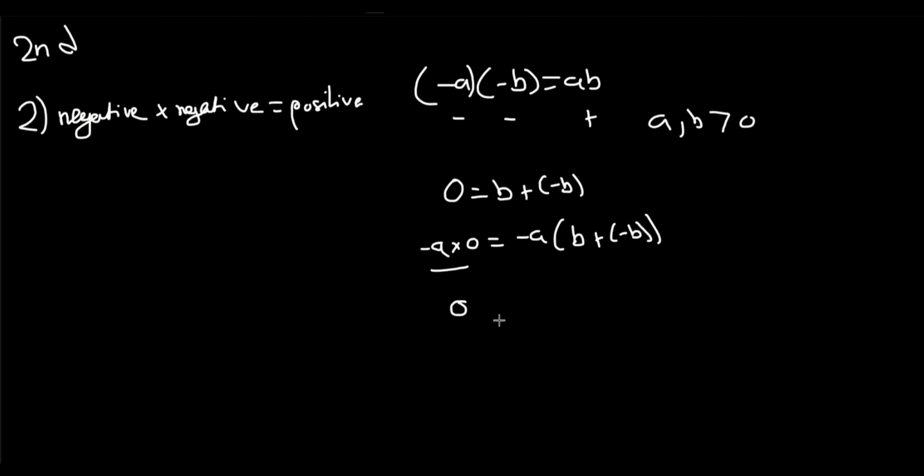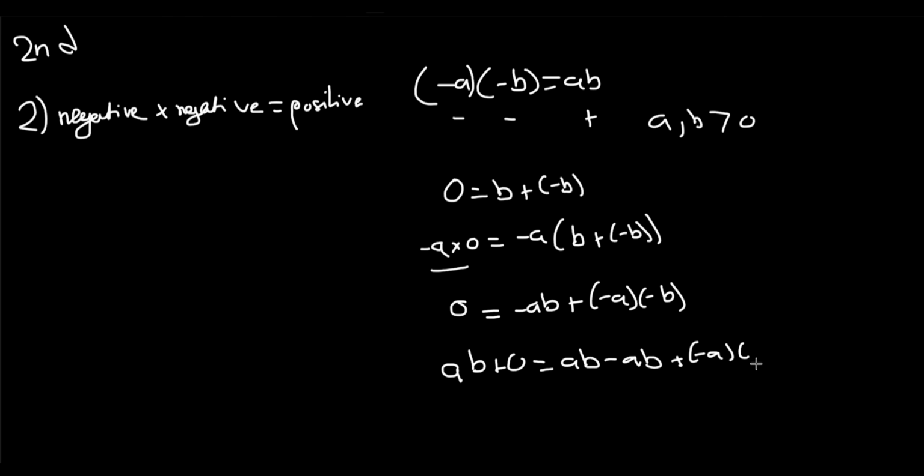Now this simplifies to just 0, and then this equals negative ab plus negative a times negative b. Right? So we see our terms are like terms. We have negative a times negative b, and that's what we want to isolate. So what we can do is add ab onto both sides. So we have ab plus 0 equals ab minus ab plus negative a times negative b. What can we do now? These two cancel out, which is equal to 0. So we have our final statement, ab equals negative a times negative b, which is our original claim.